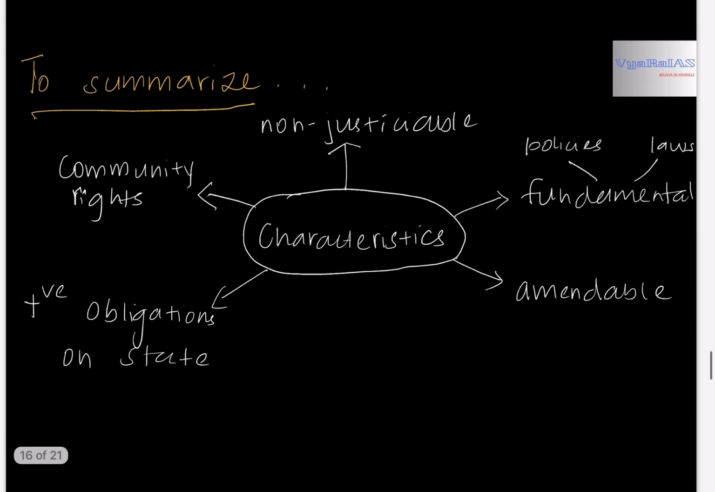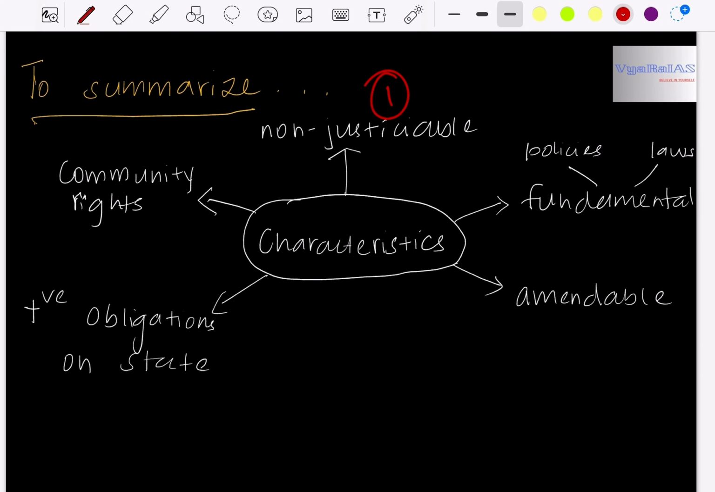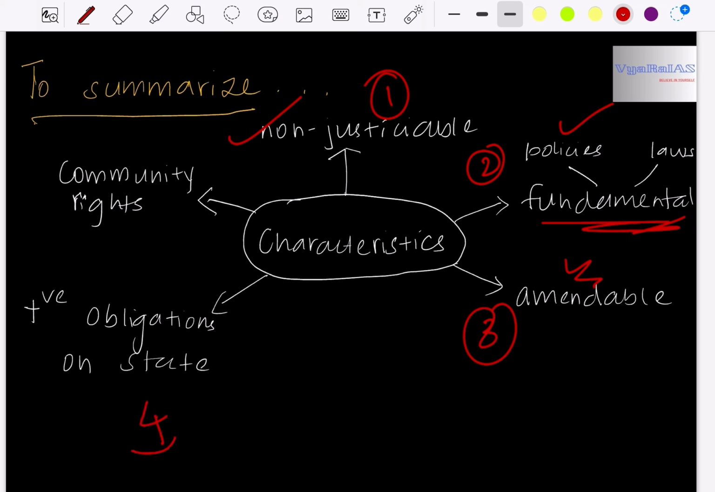So to summarize the characteristics of DPSP, firstly we studied that DPSP is non-justiciable in nature, and DPSP is fundamental in formulating the policies and laws, and DPSP is amendable in nature. That is, you can make changes to DPSP. DPSP are like positive obligations on the state. That is, it tells the state what it has to do while formulating the laws and policies. Hence, these are positive obligations on the state, and DPSP are community rights. That is, it is giving rights for the communities rather than the individuals. For the people, it is giving for the entire community. These are the characteristics of DPSP.